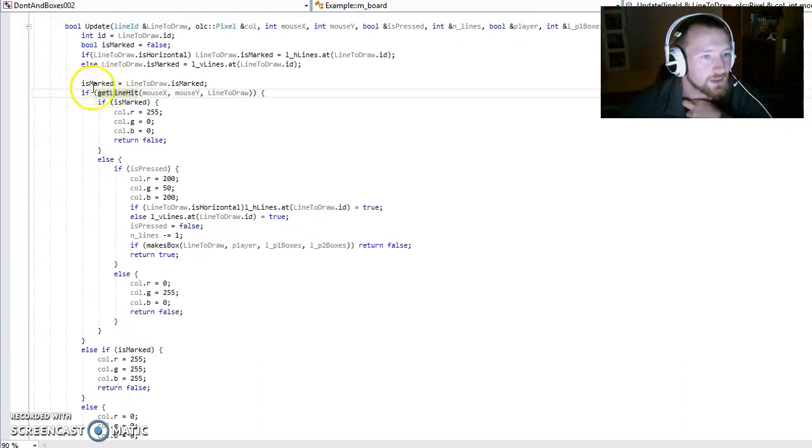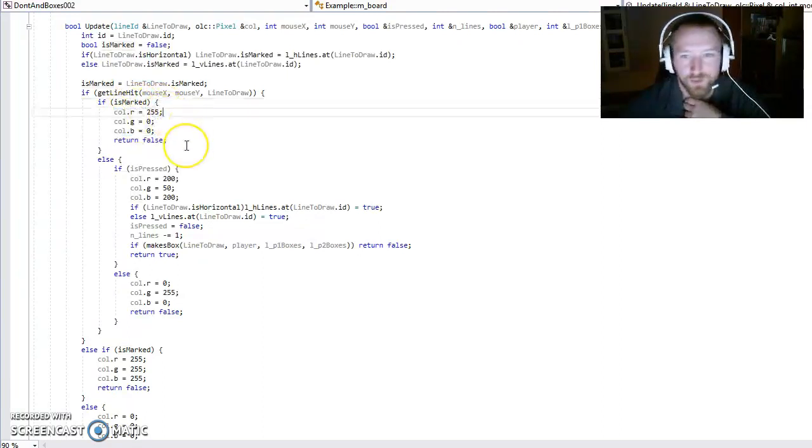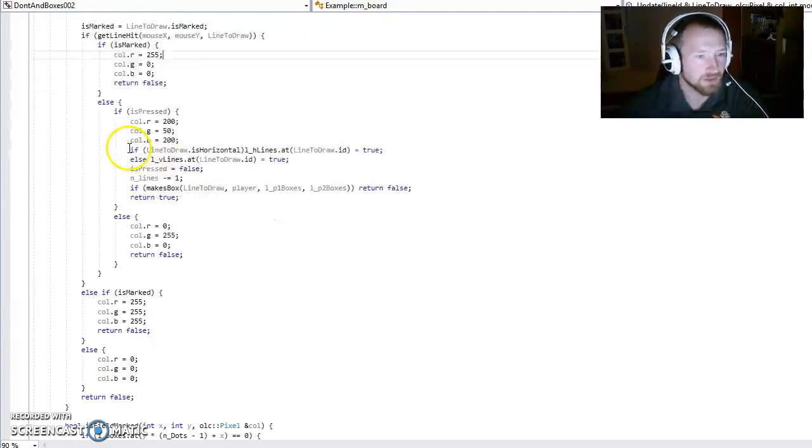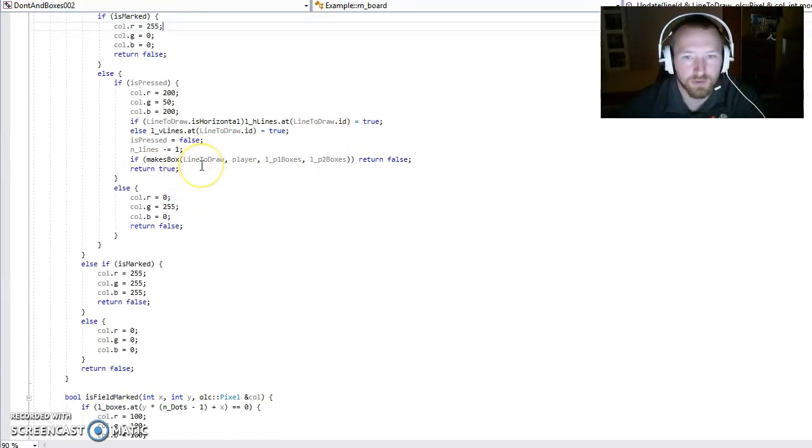So the first thing we say is, okay, check, is the line being hit right now? Are we hovering above it? If that's the case, then we ask, is the line marked? If the line is marked, we will color it red, because we should not be able to mark it, and then we will return false. If it's not already marked, then if we're pressing it, we will color it this color, and then we'll actually set the line to being pressed. It's pretty important to store this information, and we will return true.